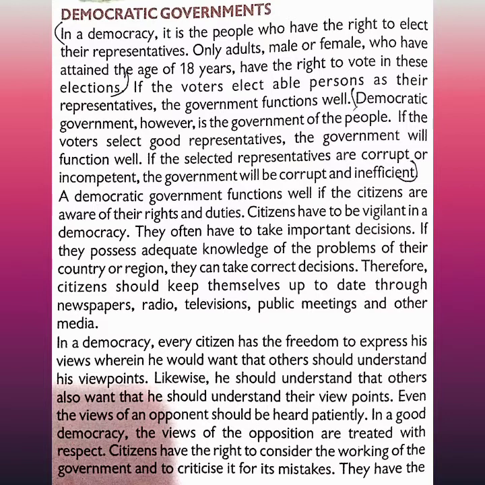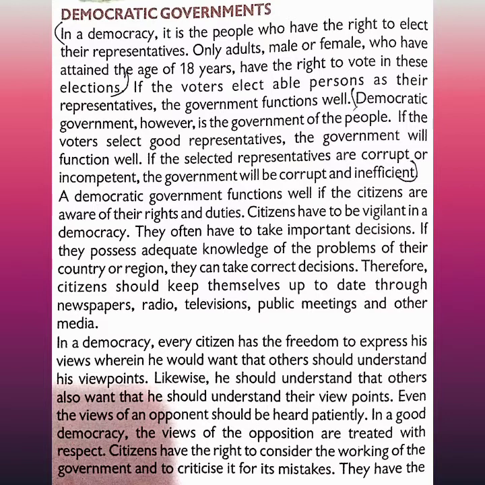So the next topic we will be moving to is democratic governments. In a democracy, it is the people who have the right to elect their representatives. Only adults who have attained the age of 18 years have the right to vote in their elections. If a voter elects able persons as their representatives, the government functions well. Here it is said that in a democratic form of government, it is the people who vote, every 5 years for the Prime Minister, and for the state government after 5 years.